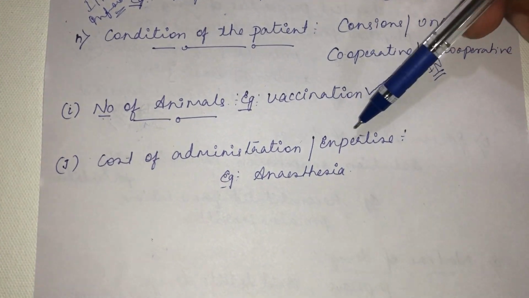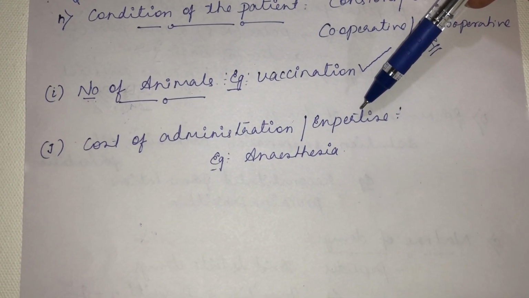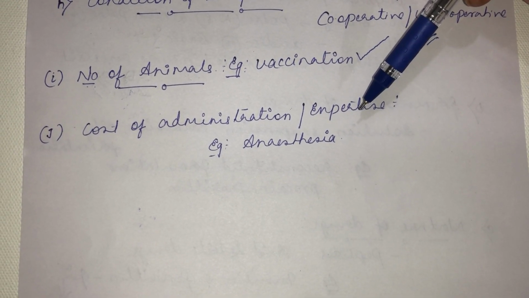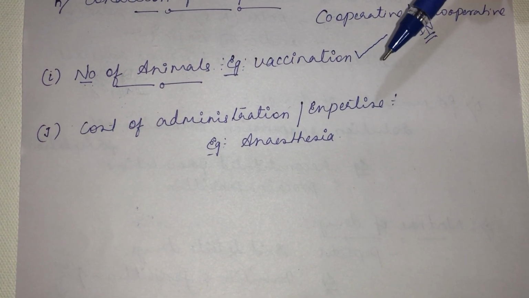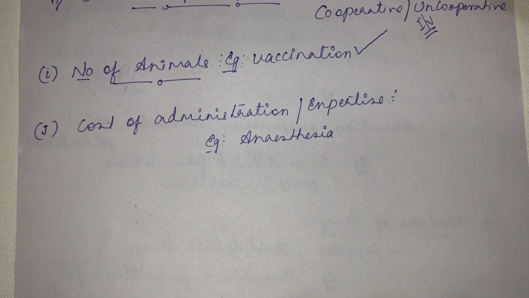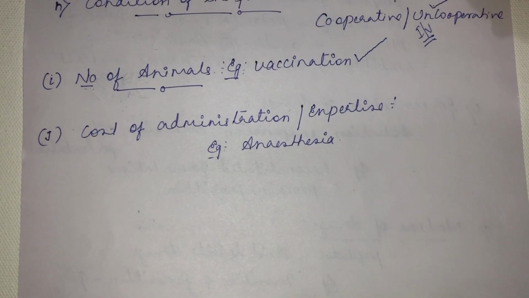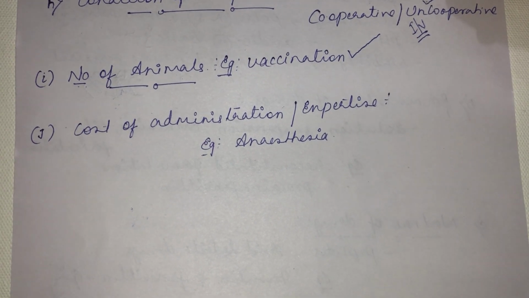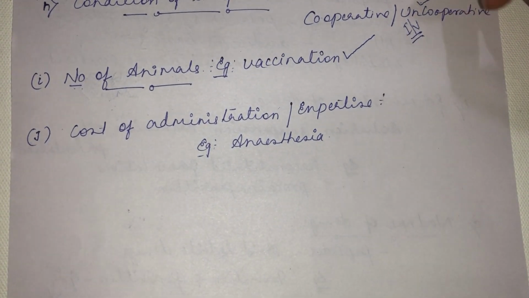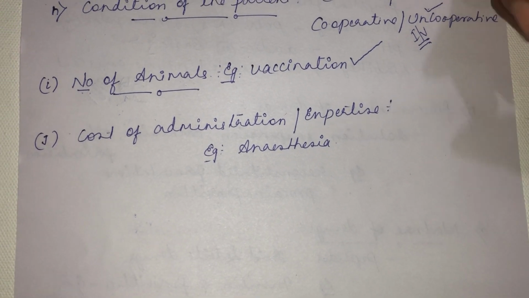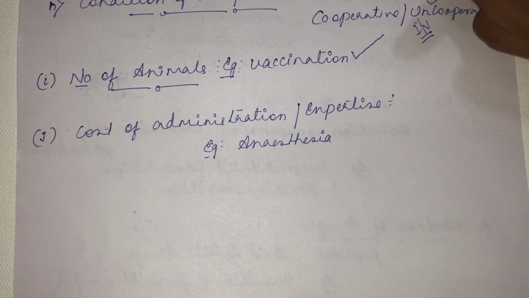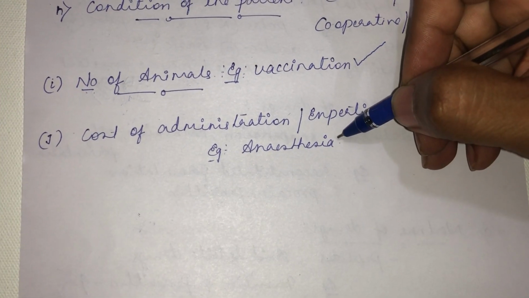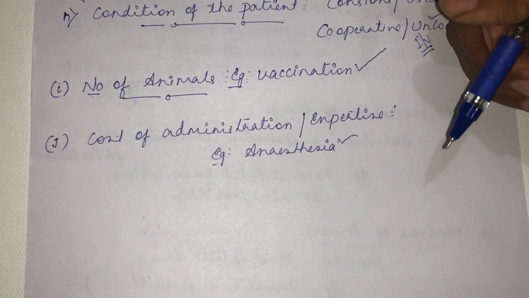Then cost of administration or expertise. Suppose anesthesia. You cannot give anesthesia through the oral route, because the onset of action will be very late. And consider the cost of administration if you give it through the inhalation route. Inhalation requires expertise. For insertion of an endotracheal tube and for operation of the anesthetic equipment, you need expertise and skill, and the cost of administration will be higher. So generally we use the intravenous or intramuscular route to give anesthesia in animals.